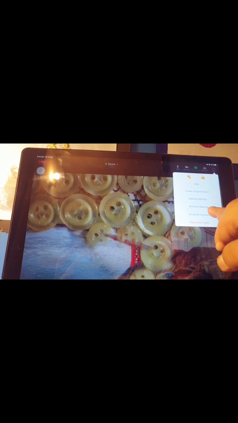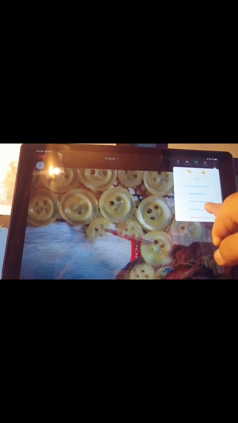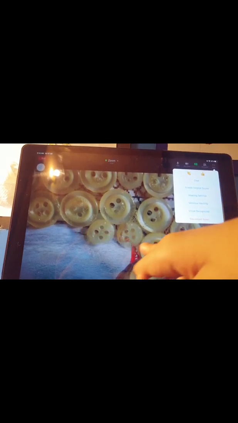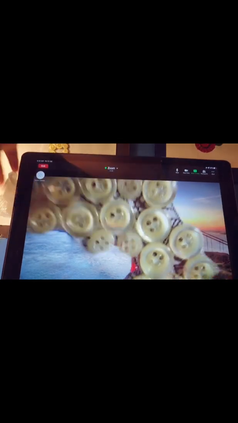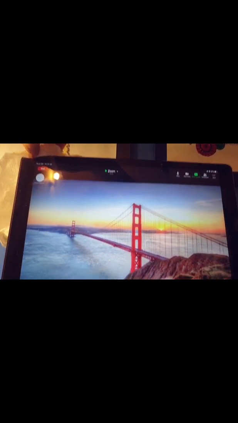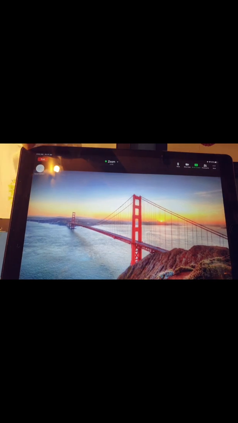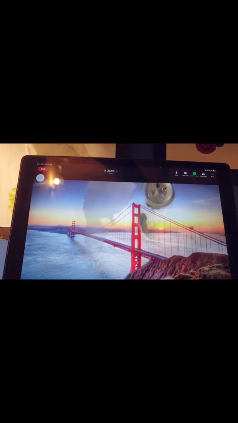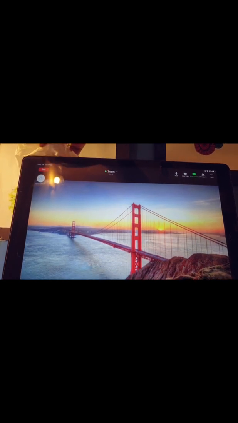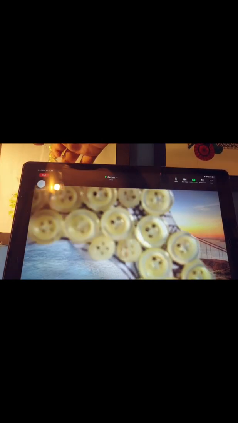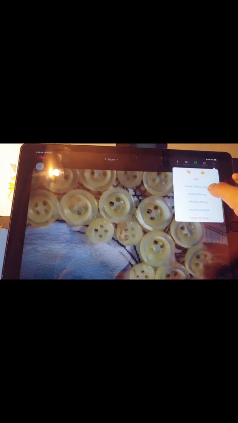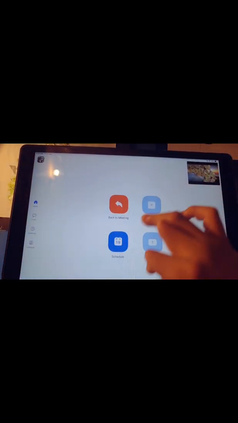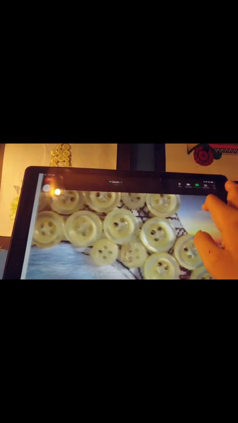Yes, virtual background is this. This is the background I have right now. You can also put your own image. I have also made a video to tell you how to put a background in a Zoom meeting. Now I'll tell you about minimizing meetings. You can minimize the meeting so you can use other apps.